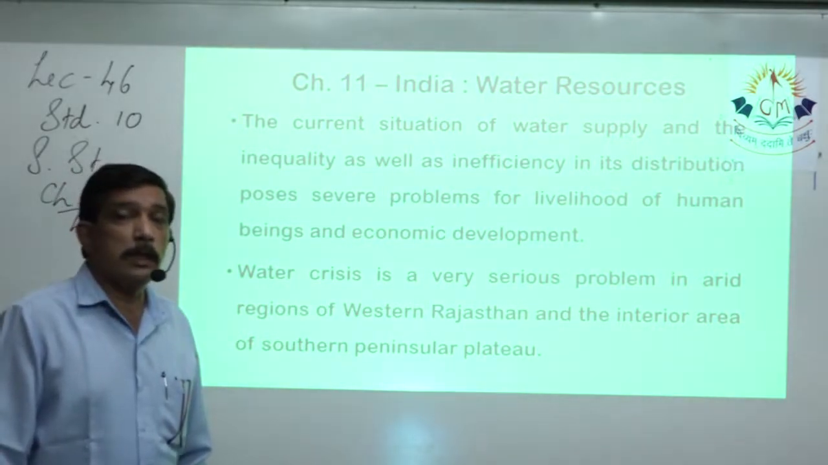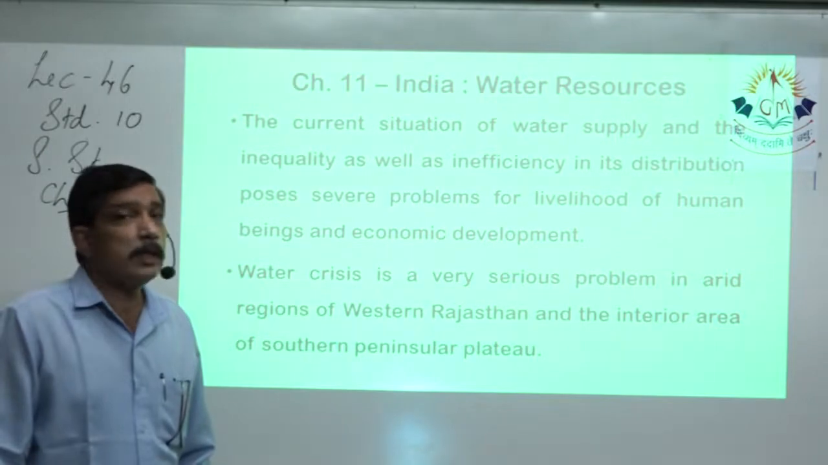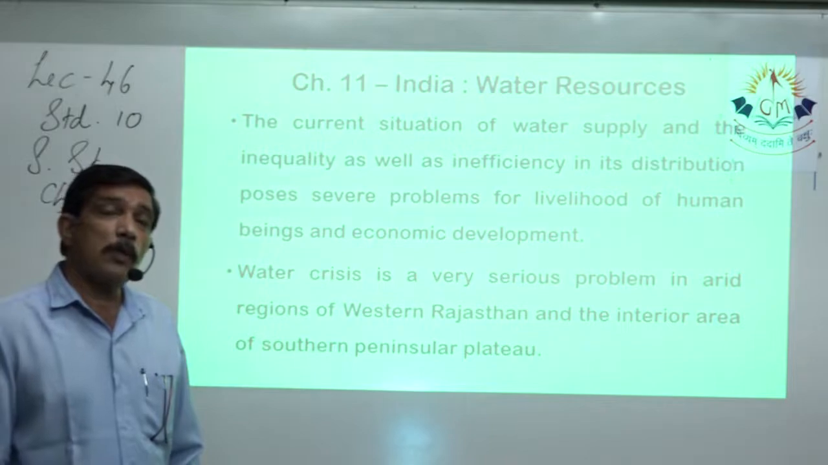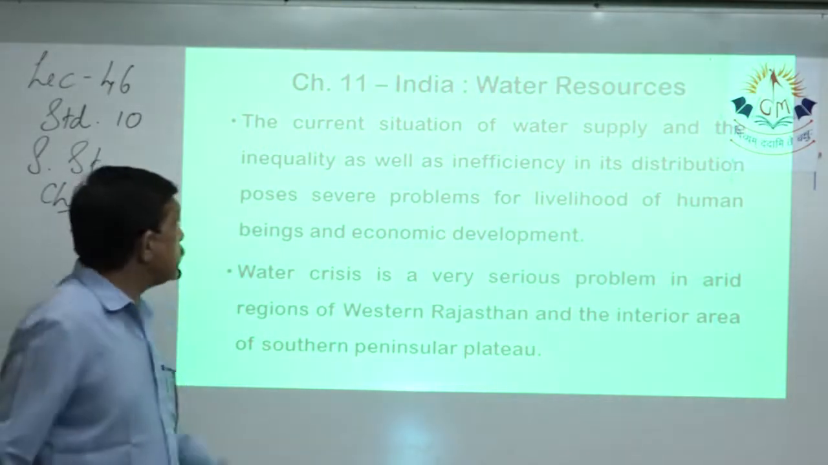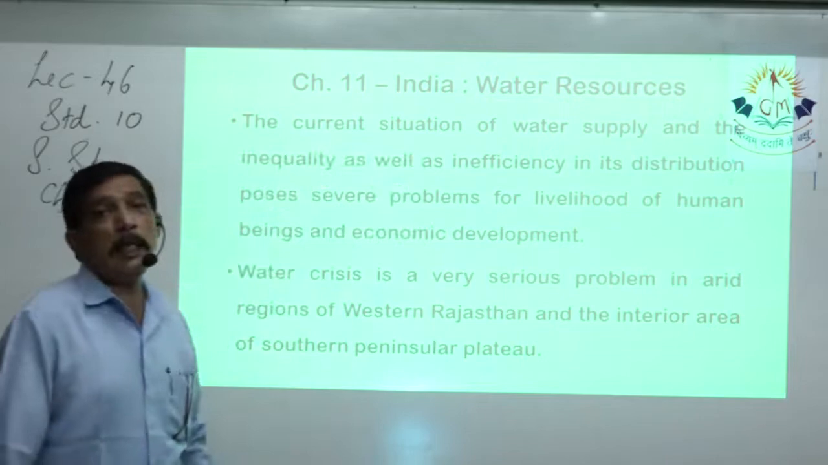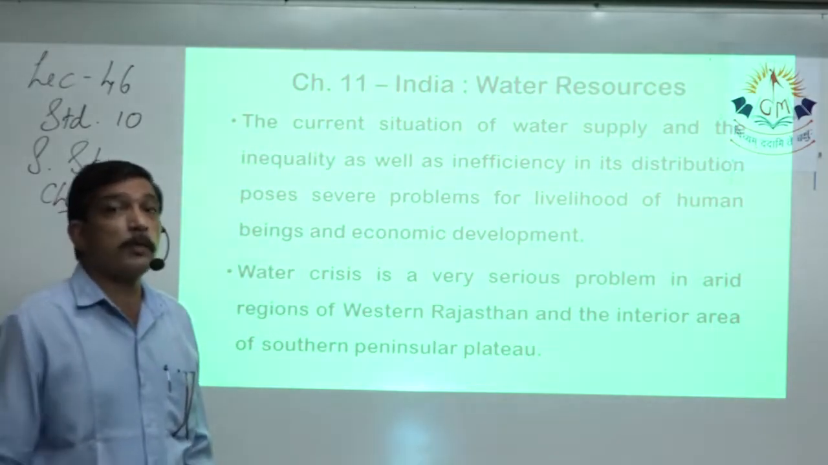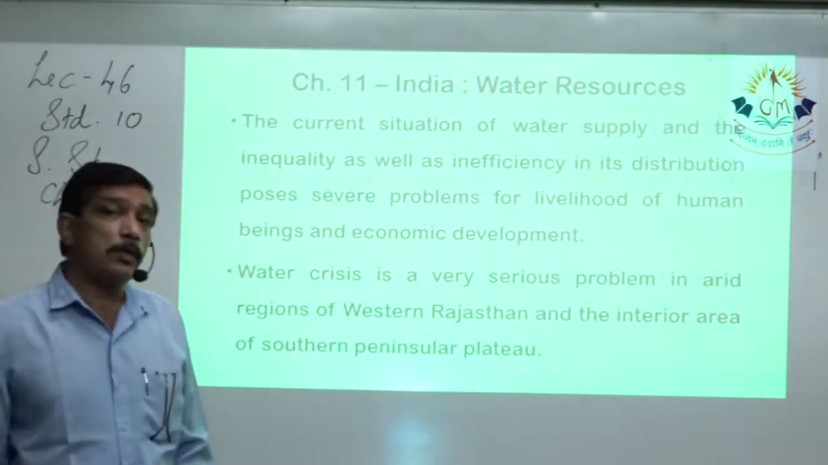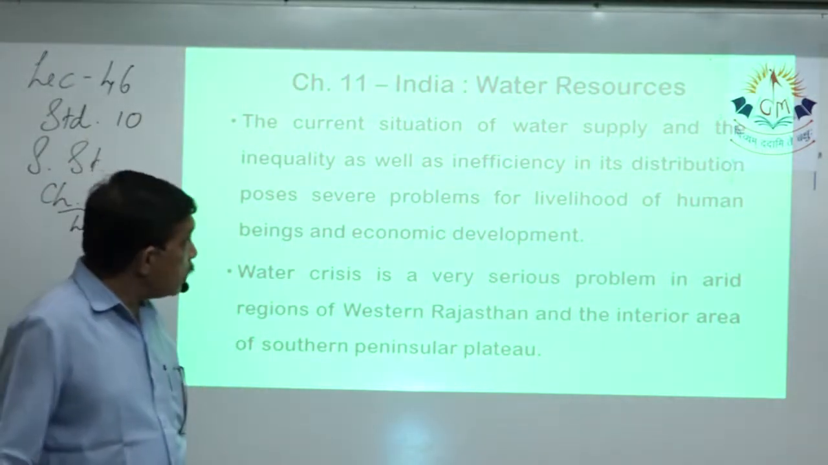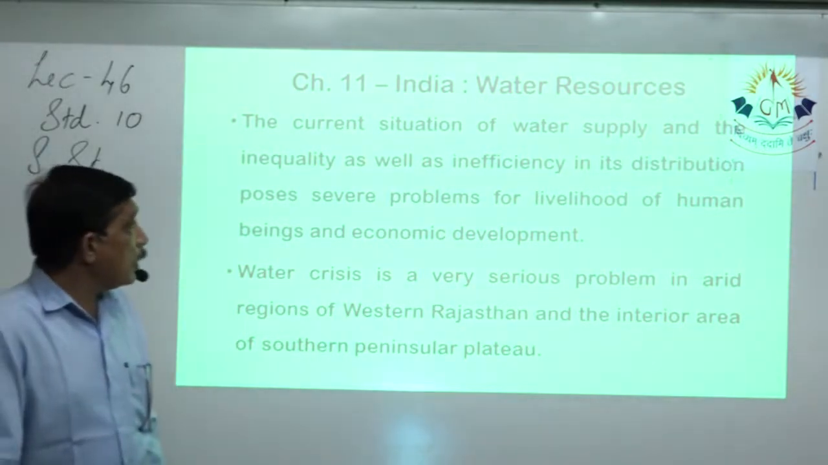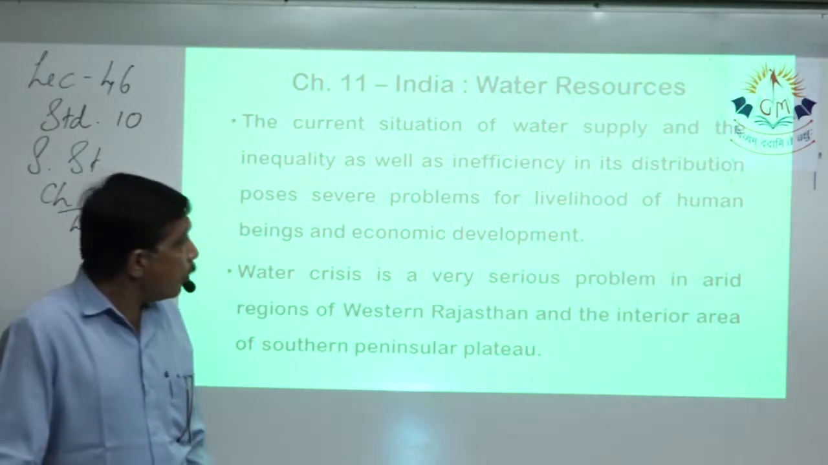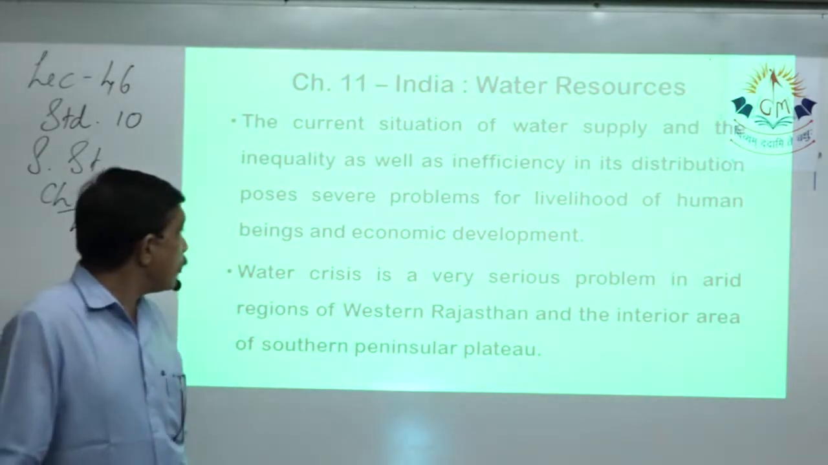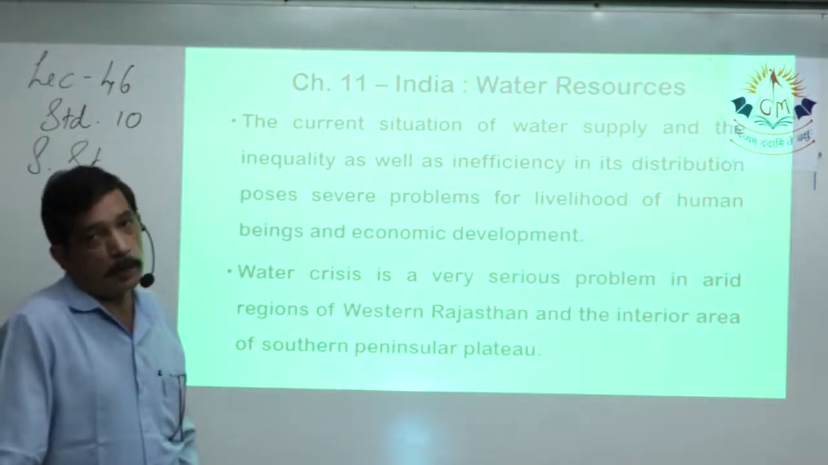For example, the city gets all the water, but the nearby villages, they do not get. Why? Because proper system is not laid out for giving tap water to the villages. So that is inequality also, and that is inefficiency of the administration also, which provides water only to the city and does not give proper water supply to the nearby towns and villages. So in this way, water supply, inequality and inefficiency, both, they create lots of problems for the livelihood of the human beings and economic development also.